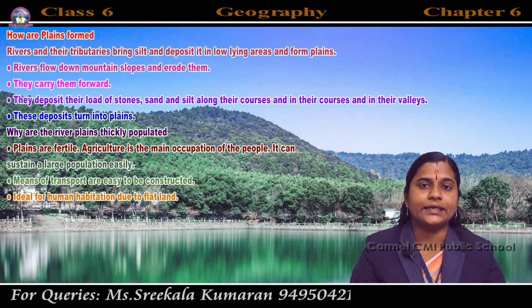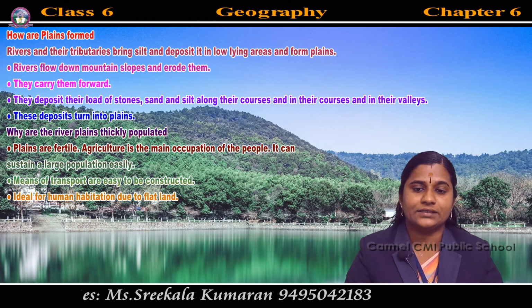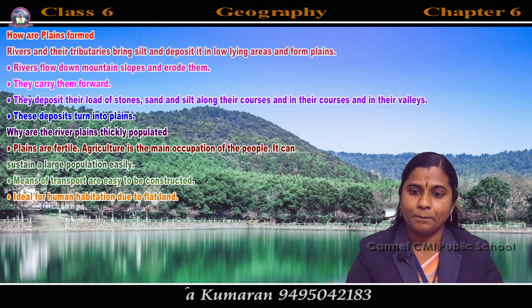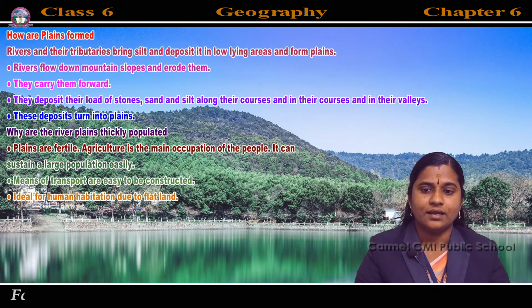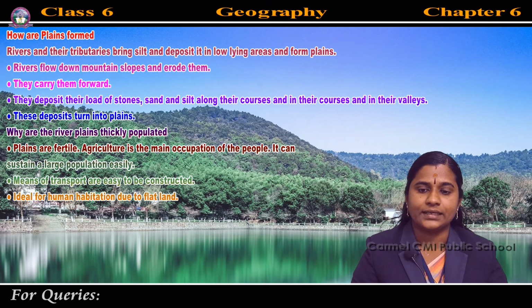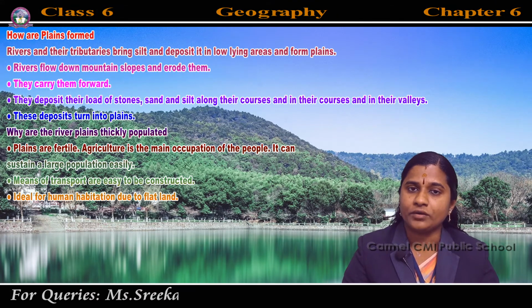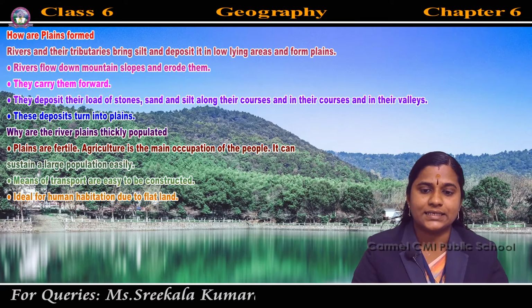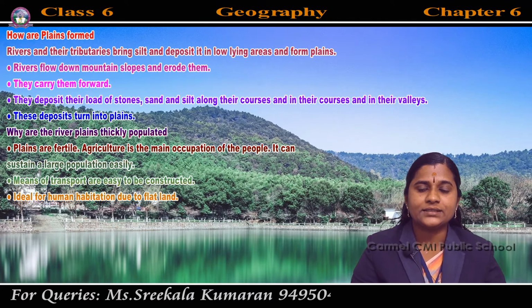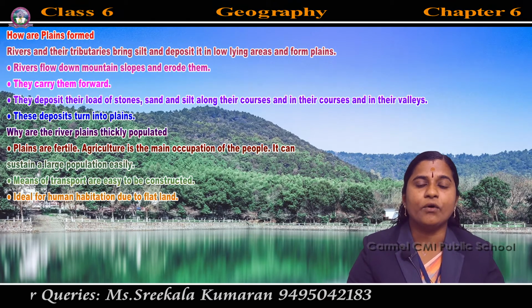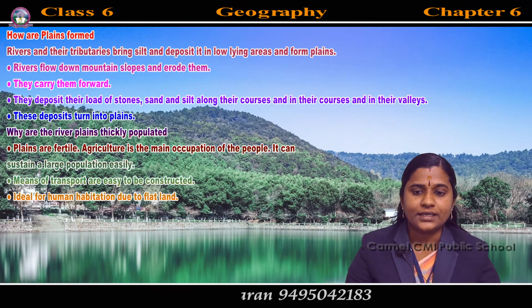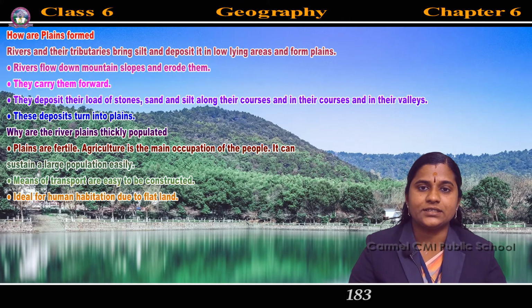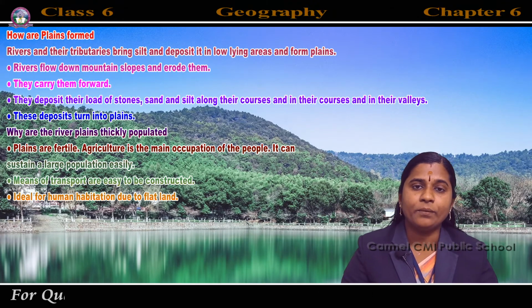So rivers and their tributaries bring silt. Silt means sand, soil, mud, etc. that is carried by running water or flowing water. Rivers and their tributaries bring silt and deposit it in low-lying areas and form plains. So how are plains formed? Rivers and their tributaries bring silt and deposit it in low-lying areas and form plains.